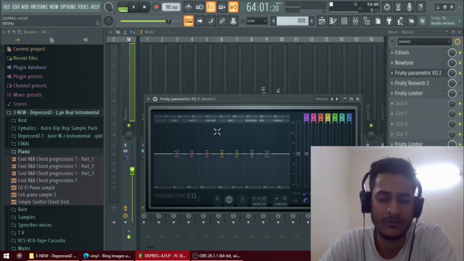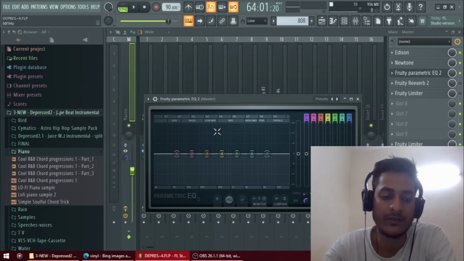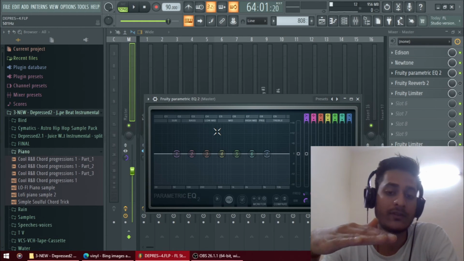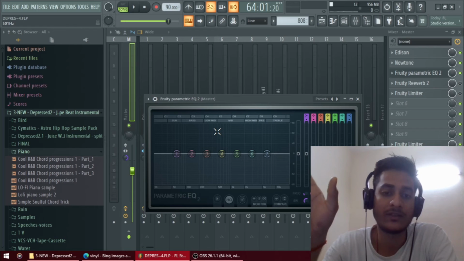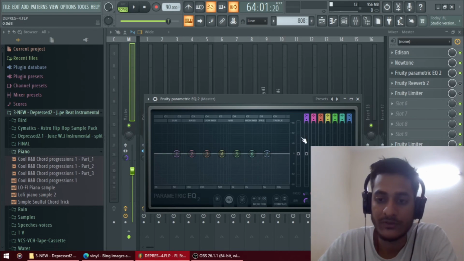It has several types. The first is a low pass filter, which keeps the low frequencies and cuts the high frequencies. The second is a high pass filter, which keeps the high frequencies and cuts the low frequencies. The third is a band pass filter, where you can drag and drop where you find a frequency disturbing and narrow it. Let me show you practically how it looks.